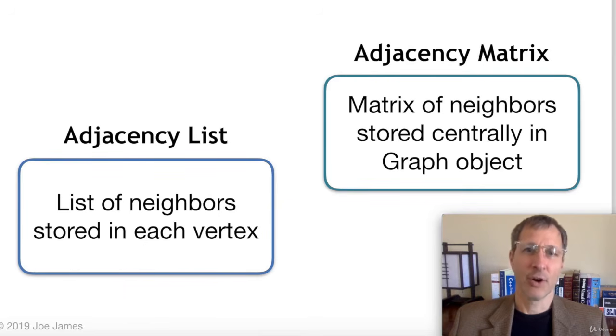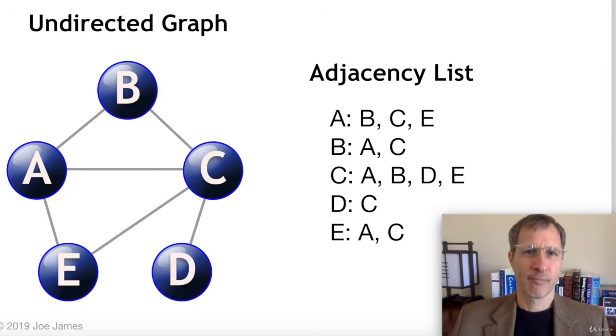So in this section, we're going to cover the 2 most common ways to implement graphs, which is using an adjacency list and an adjacency matrix. An adjacency list stores a list of neighbors for each vertex in the vertex itself. An adjacency matrix stores a 2D array of all of the connections between the vertices in the graph object.